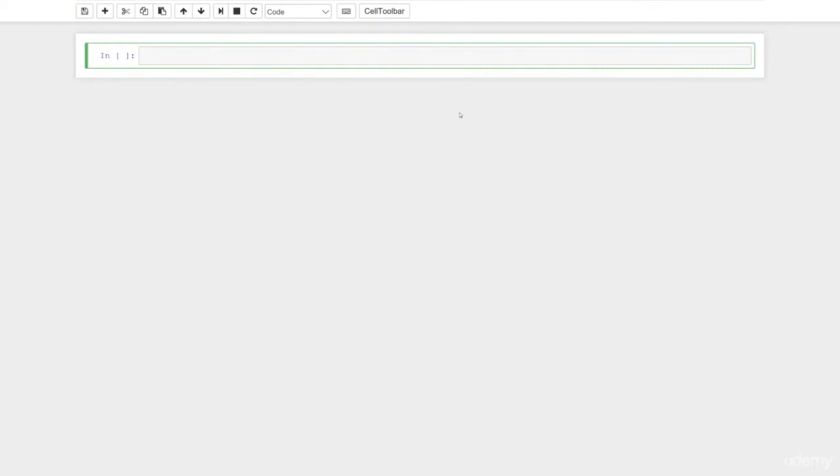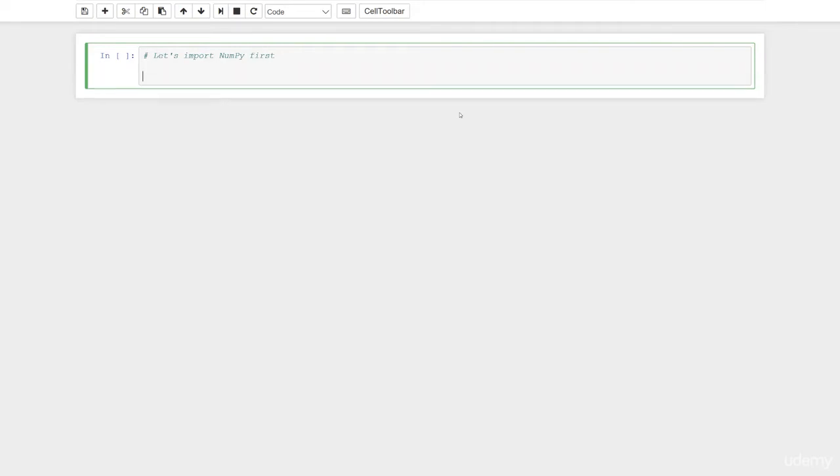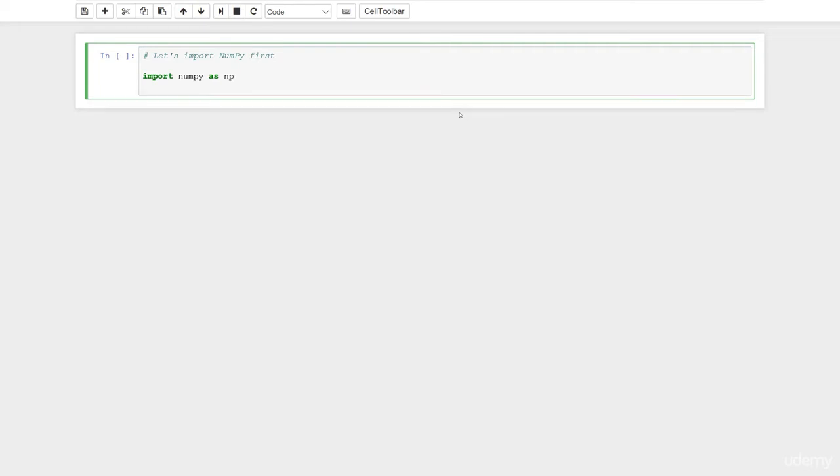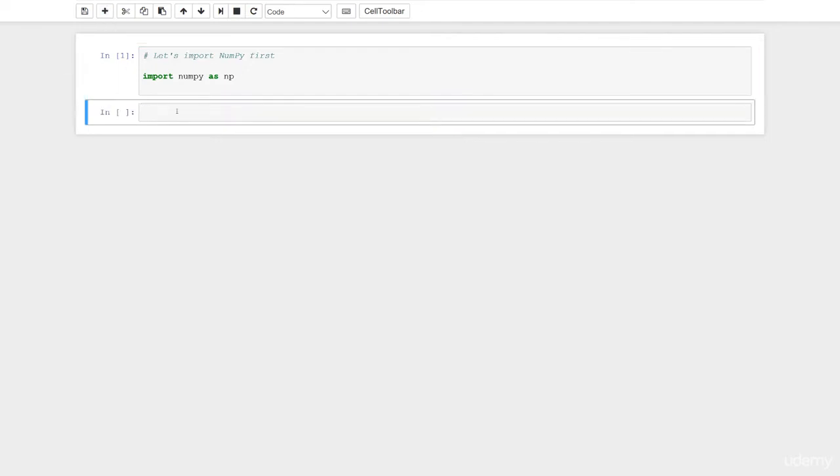All right, in this lesson, let's learn about creating some arrays in Python. And since we're talking about NumPy, let's go ahead and import NumPy. Let's create a comment. Let's import NumPy first. Import, just like we do with pandas, import numpy as np, right? Let's go ahead and hit Control Enter to run the cell. Let's go ahead and add another cell.